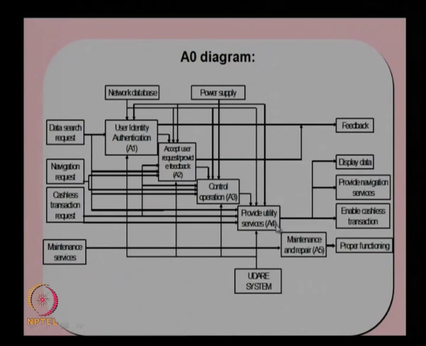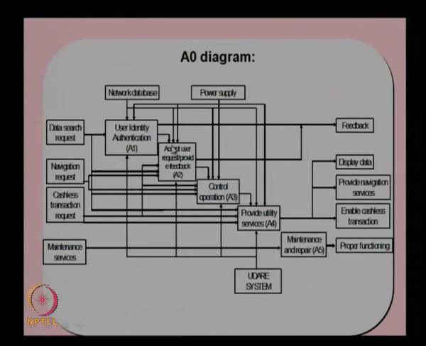So, this is the 4th function, and of course, maintenance and repair will be an additional function which will have the output from all these functions about the malfunctioning of any of these system data. This will be sent to the maintenance and repair function, and any output regarding the functioning of the system will be provided, and this will be given as a feedback to other systems also, so that any malfunctioning of the system can be easily recorded as well as given as an output to the user. So, this is the first level of decomposition, known as the A0 diagram.